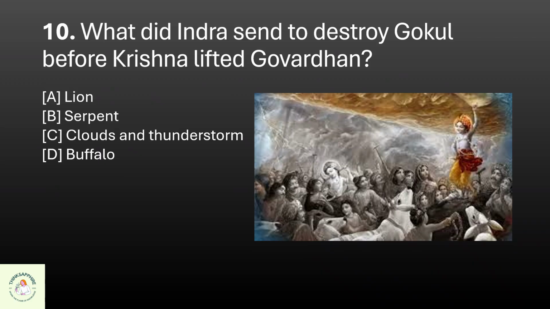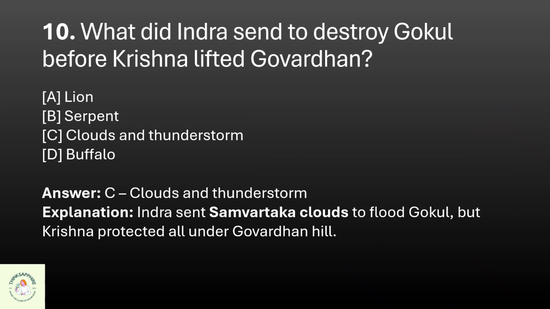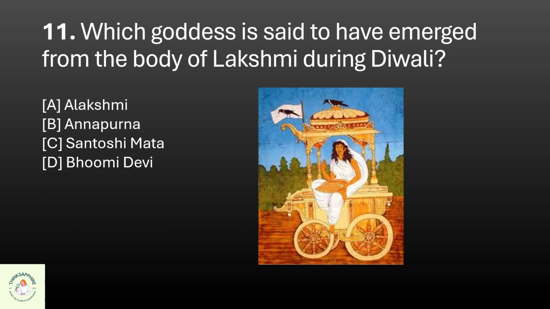Question 10. What did Indra send to destroy Gokul before Krishna lifted Govardhan? A. Lion, B. Serpent, C. Clouds and thunderstorm, or D. Buffalo. The correct option is C. Clouds and thunderstorm.